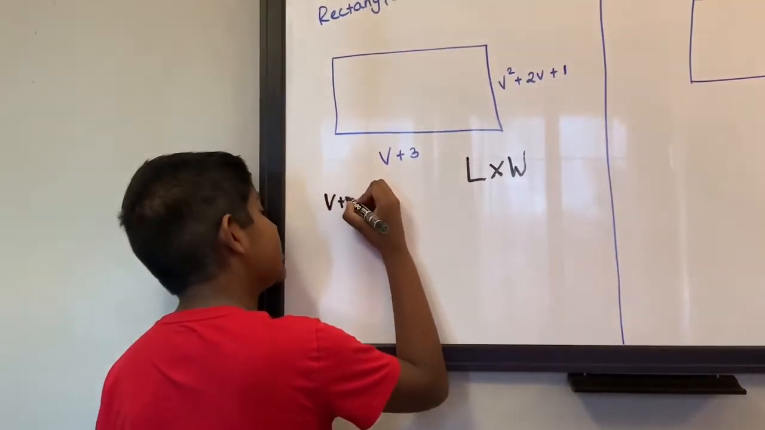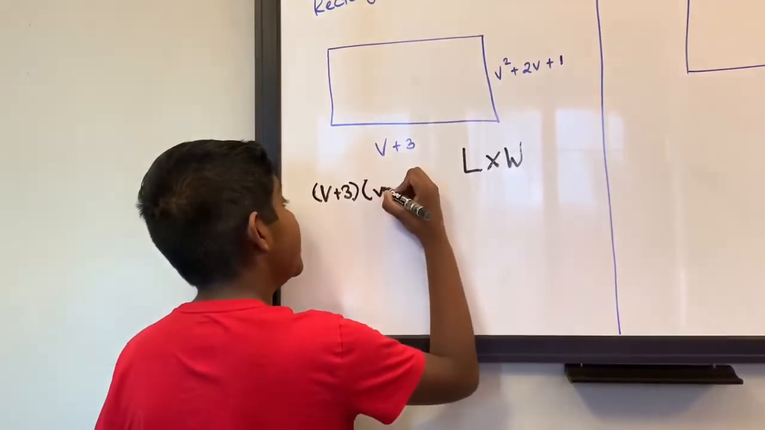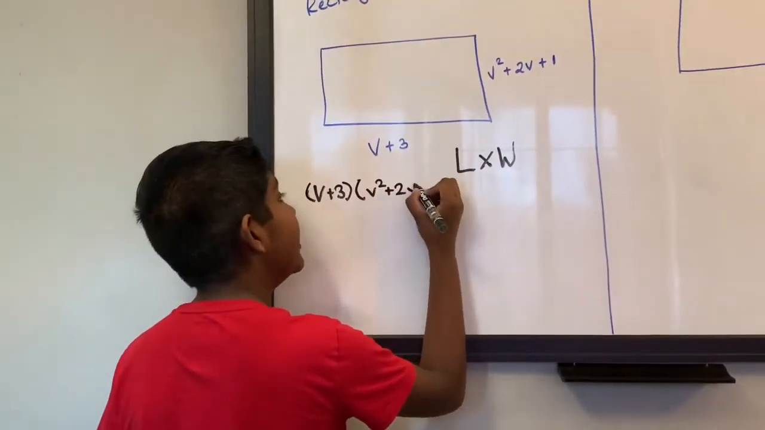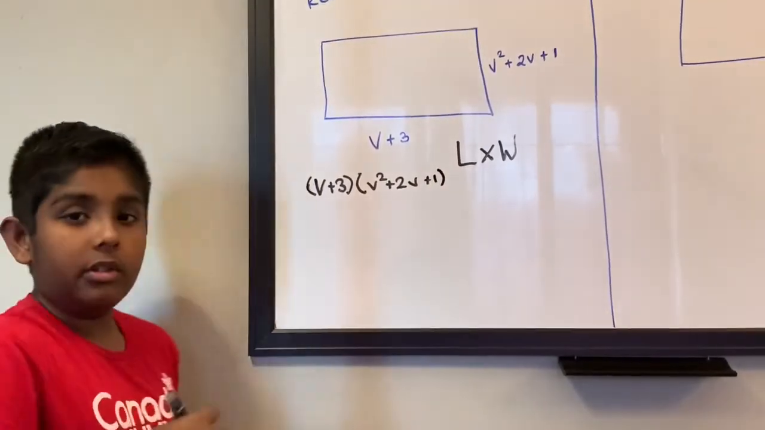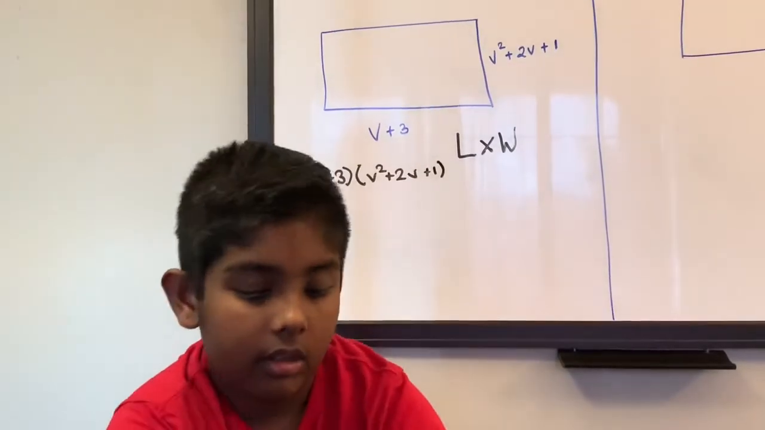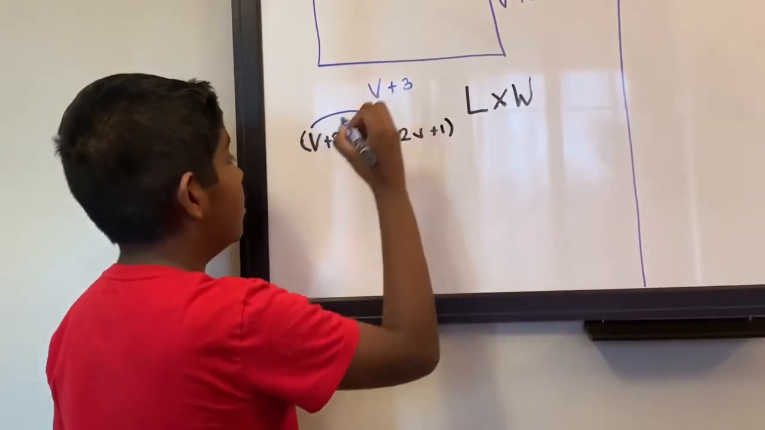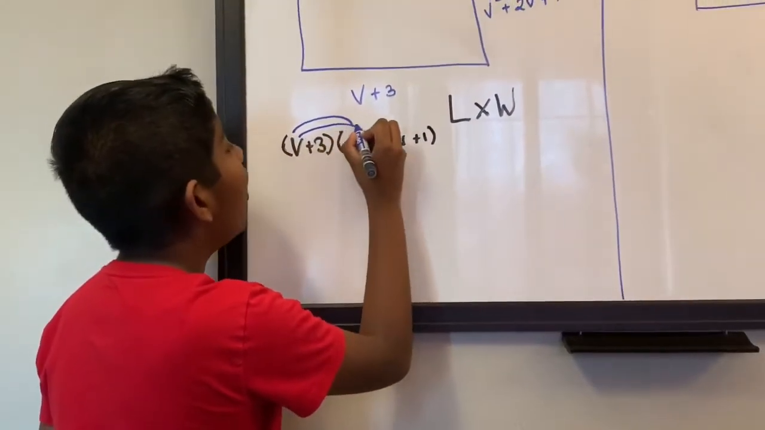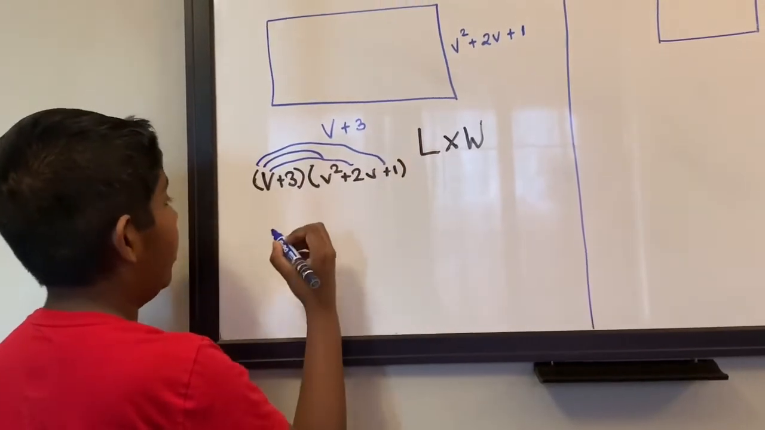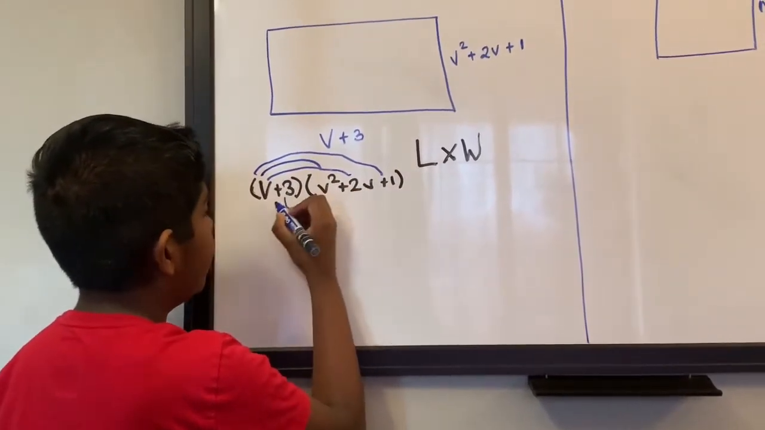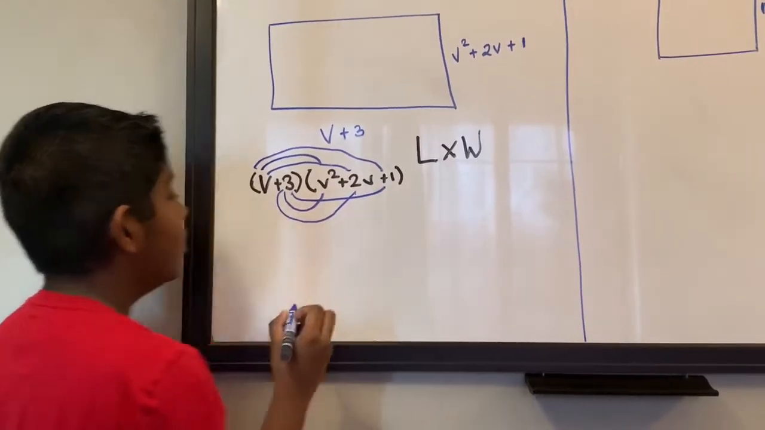v plus 3 times v squared plus 2v plus 1. So for this, we have to use the FOIL method. So let's multiply v times v squared plus 2v plus 1, and 3 times v squared, and then times 2v, and then 1.